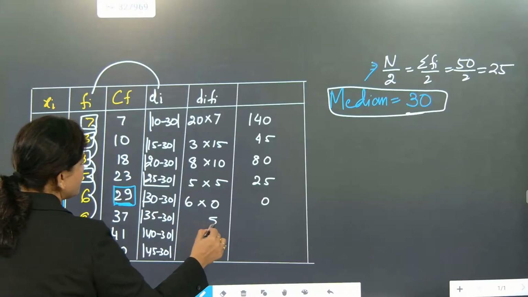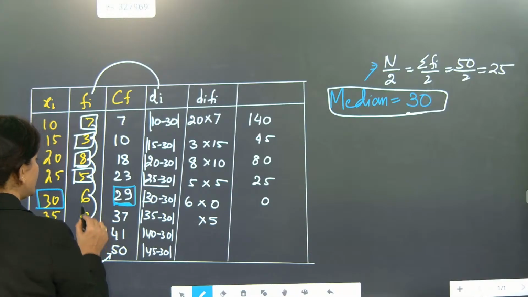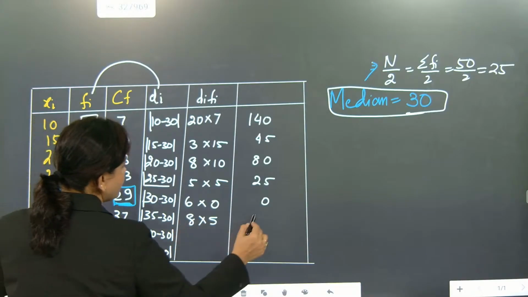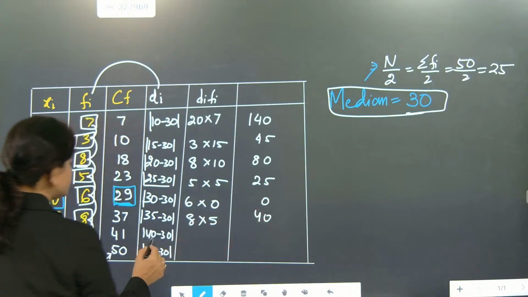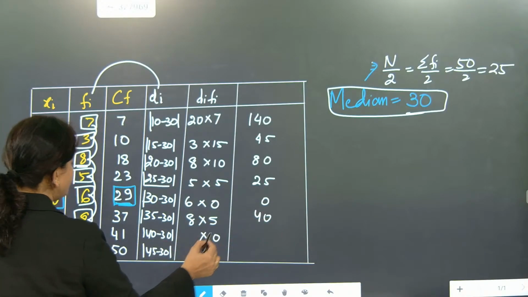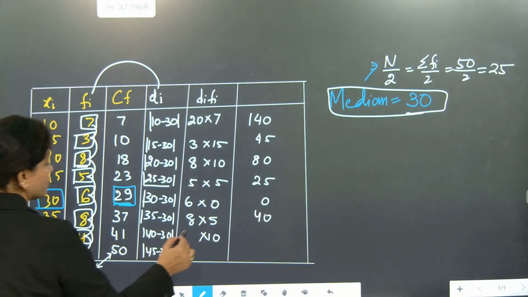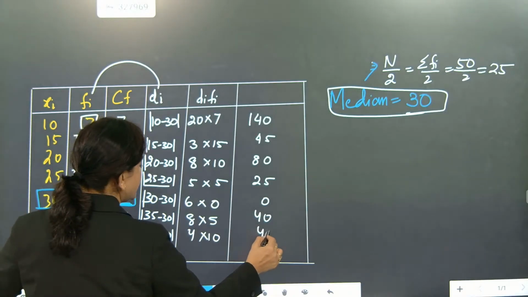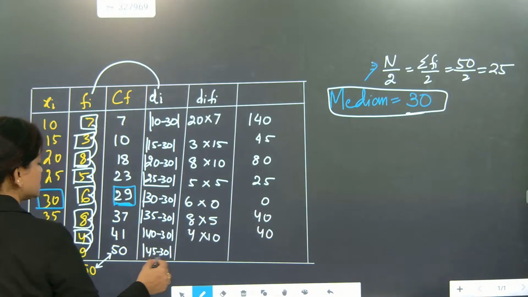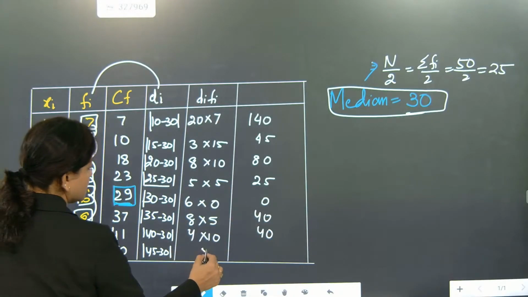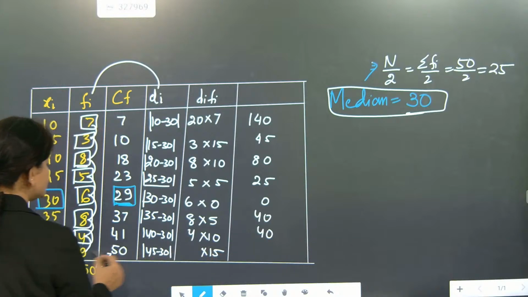Now here it will become 5. 5 into 8. 6 we have taken, now we are taking 8. So 8 fives are 40. Now next 10. 10 we are going to multiply with 4. So here it is coming as again 40. Last is 15, and it is coming as 9.